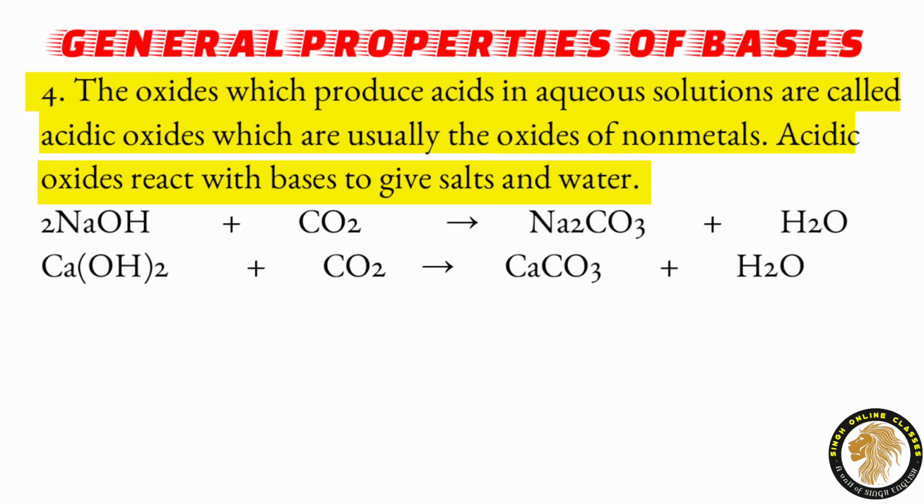Now, next property. The oxides which produce acid in aqueous solutions are called acidic oxides, which are usually the oxides of nonmetals. Acidic oxides react with bases to give salt and water. Here we have taken carbon dioxide, that is an acidic oxide. When sodium hydroxide reacts with carbon dioxide, it produces sodium carbonate plus water. Now next one is calcium hydroxide. It reacts with carbon dioxide to produce calcium carbonate and water.